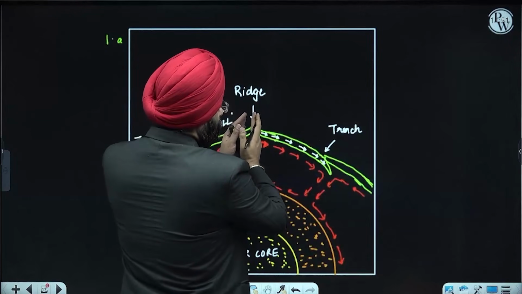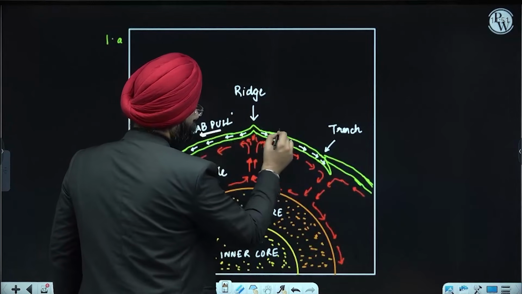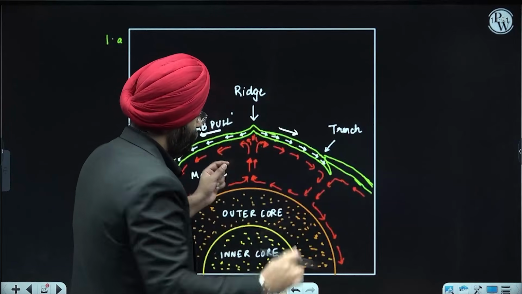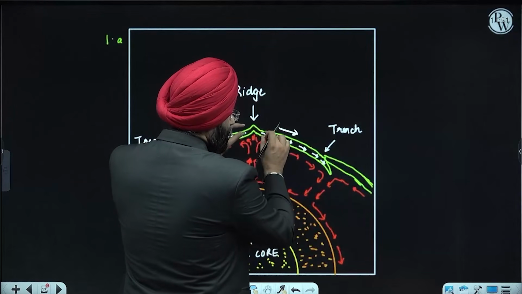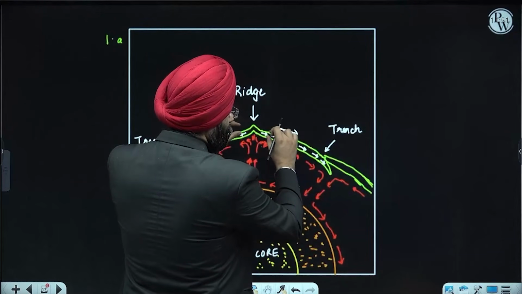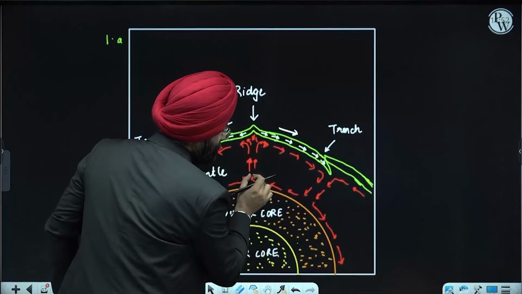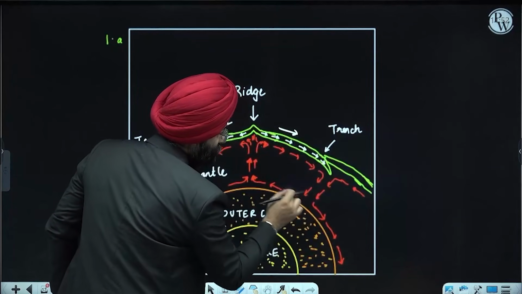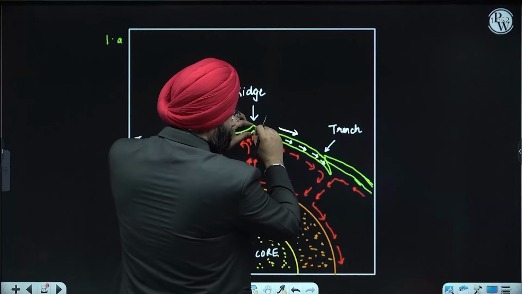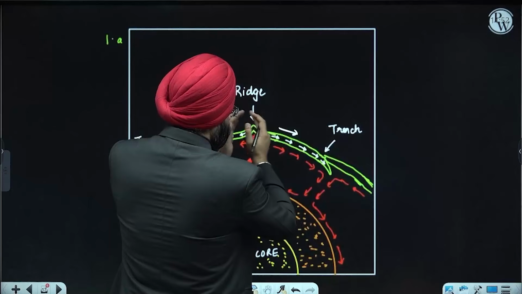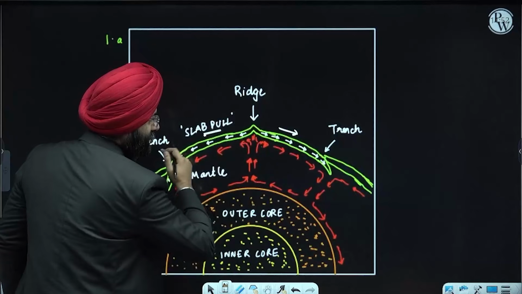Now if you realize, these plates are moving towards the side. Why are they moving? Please understand this very carefully. When the convectional currents rise, they exert pressure on these layers, that is, the plates, and try to pull them to either side. See here, this convectional current is rising, moving this side and then moving down, so this cycle is created over here also. When this plate is pulled towards that side, it is known as slab pulling. This part will move towards the left, this will move towards the right.